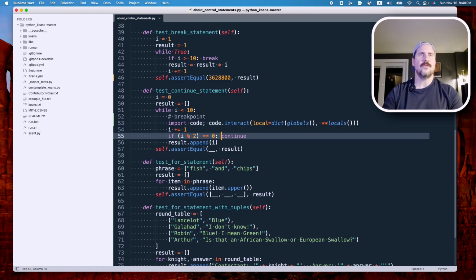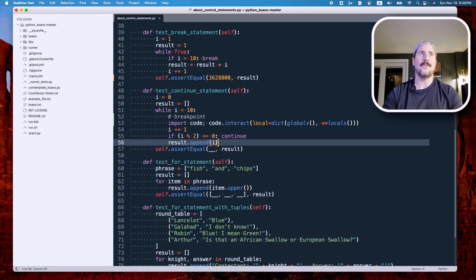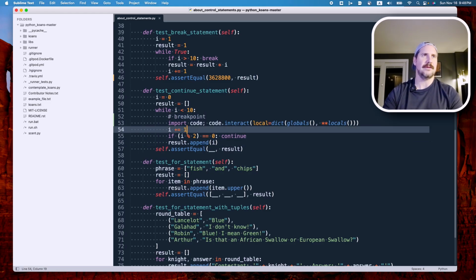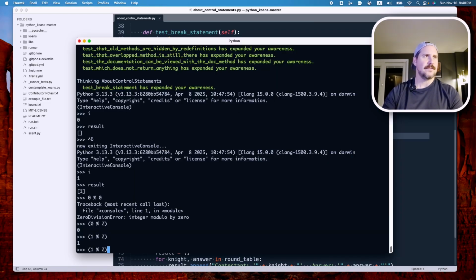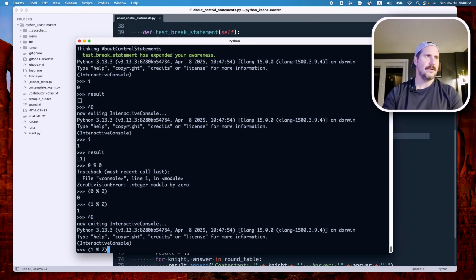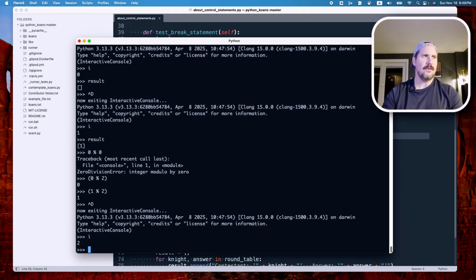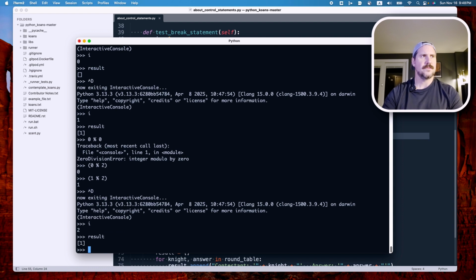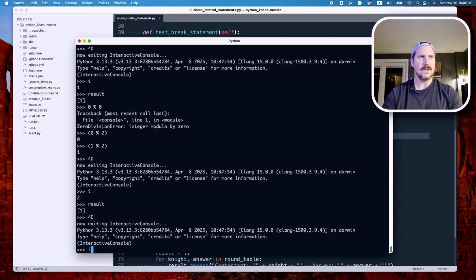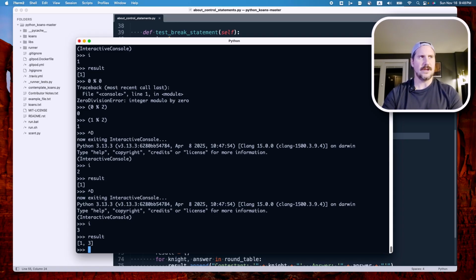And therefore, we didn't continue, meaning we didn't immediately jump to the next loop around. We appended. So we're going to only append odd numbers to our result list. Tricky. So let's go back around. We'll check what i is now. i is now 2, and result is only that. And then I would expect it to stay that way. i is now 3. Result is 1 and 3. Yeah, this makes sense. We're just going to get the odd numbers placed into our result bucket.